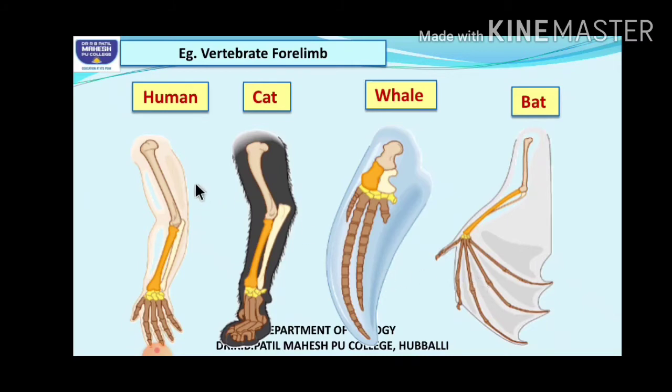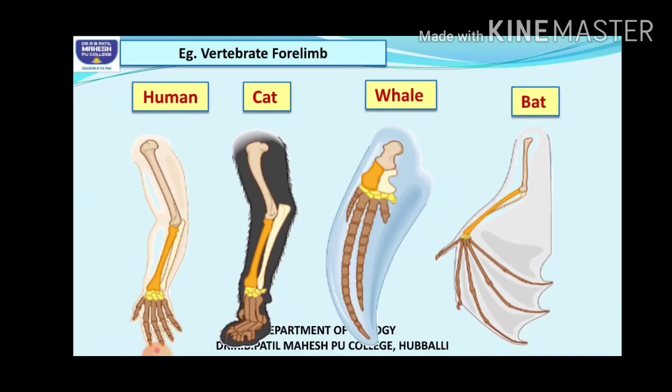Got it? So when you see the structure of a forelimb in any of the vertebrate animals, which bones can you find there? Humerus, radius and ulna, carpals, metacarpals and phalanges. So all these vertebrate forelimbs have the same structure, right? That suggests they have a common origin. But what about their function? Are they used for the same purpose?